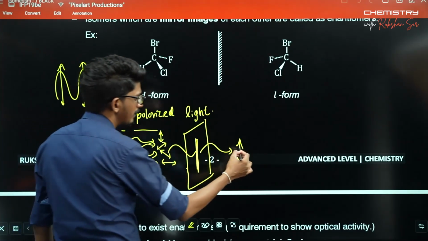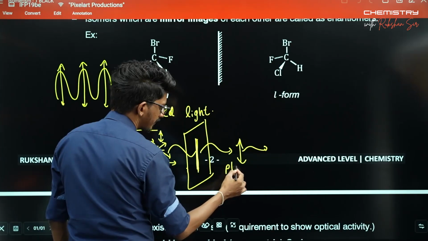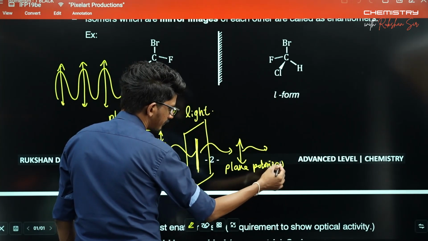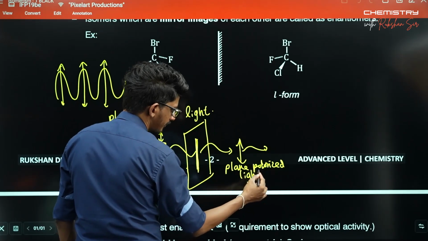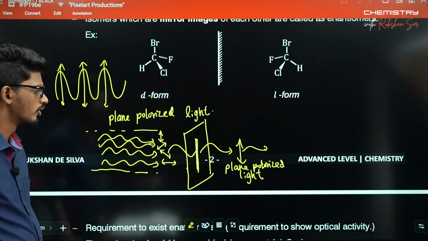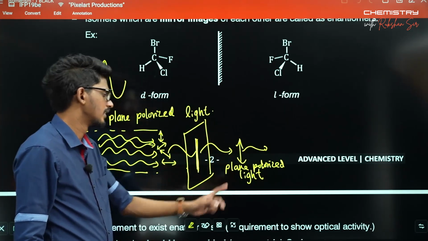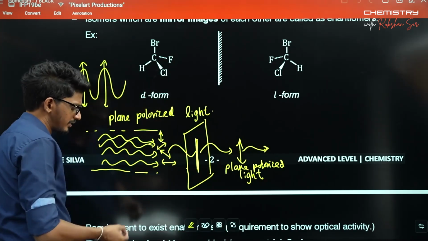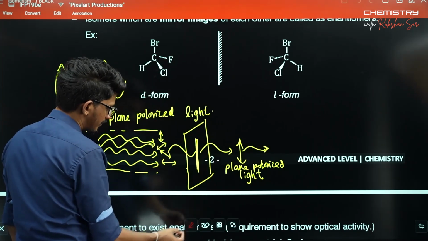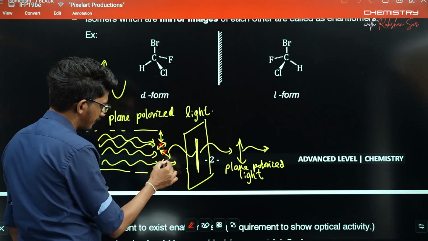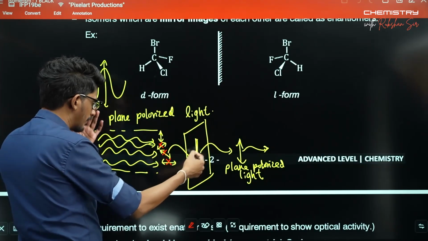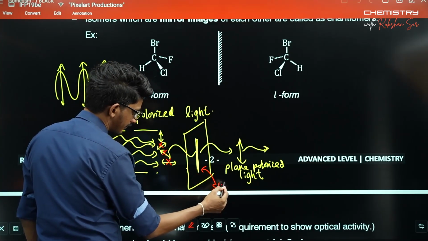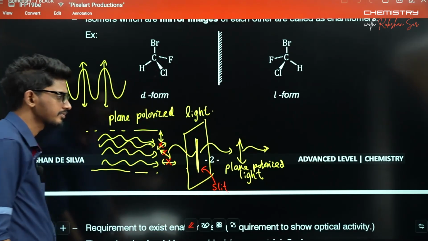This is referred to as plane polarized light. Radiation with only one kind of polarization comes out; the others are stopped. They won't be able to come through the thin slit here.